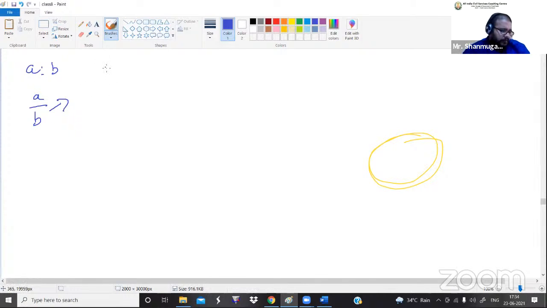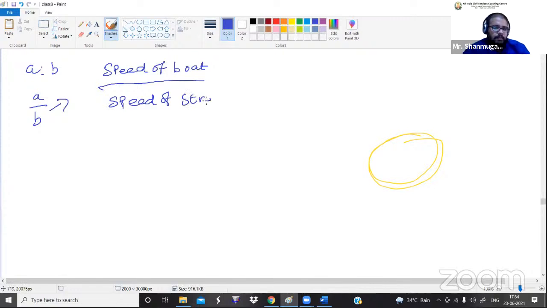So let me write in this method now, in a fraction way. They are asking us to calculate the speed of a boat divided by speed of a stream.